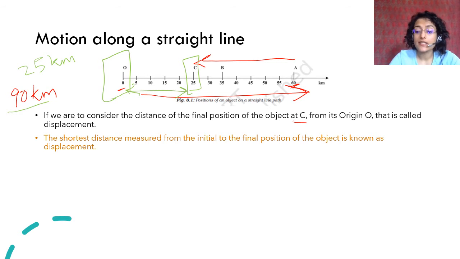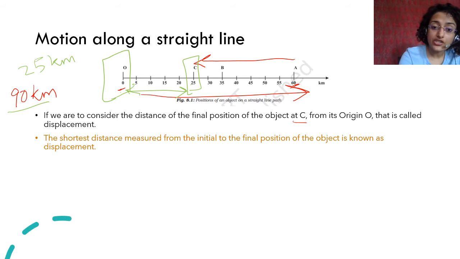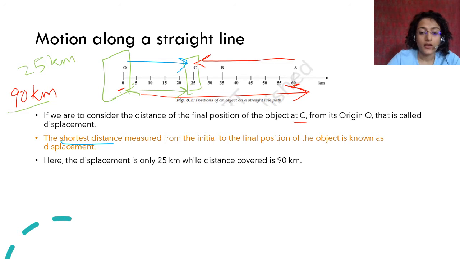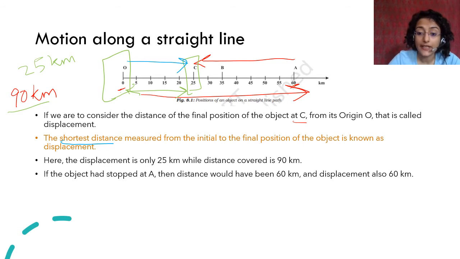Displacement is the shortest distance measured from the initial to the final point. The distance covered is 0 to 60 plus 35, 90 kilometers, but finally, because the direction changed and it came back, the actual displacement is only from here to here, 25 kilometers. That is the shortest distance from the initial to the final point, called displacement. You have to remember it is the shortest distance. As I said, displacement is only 25 kilometers while the distance covered is 90 kilometers.